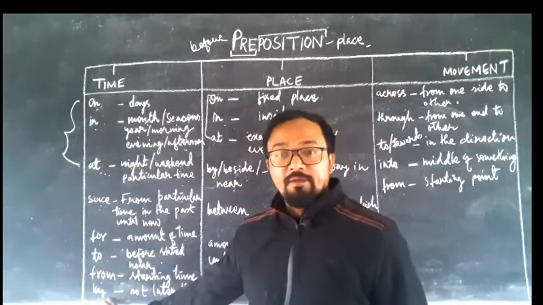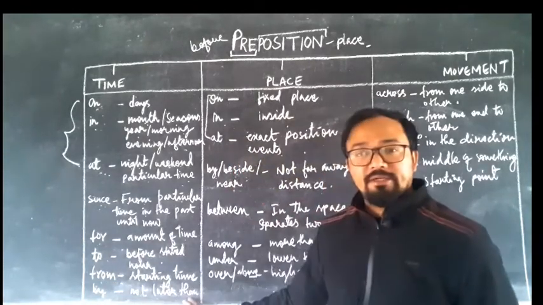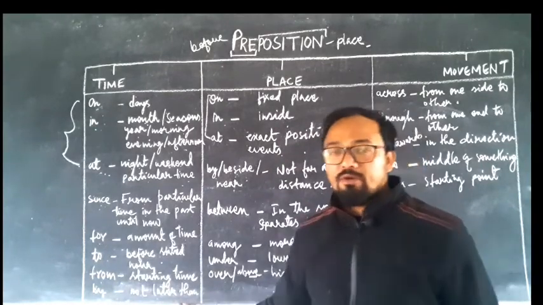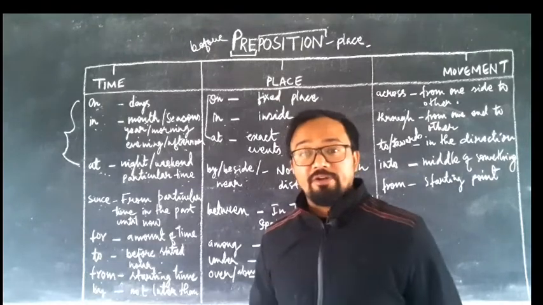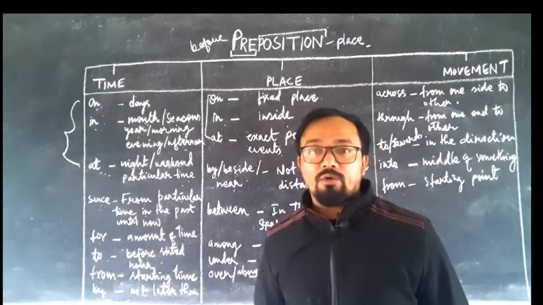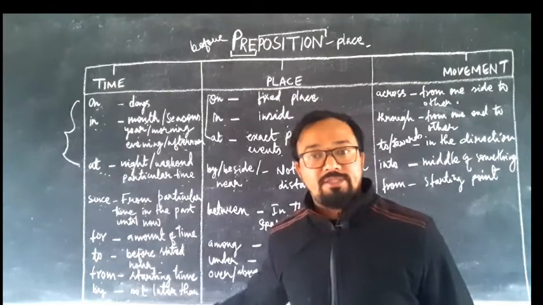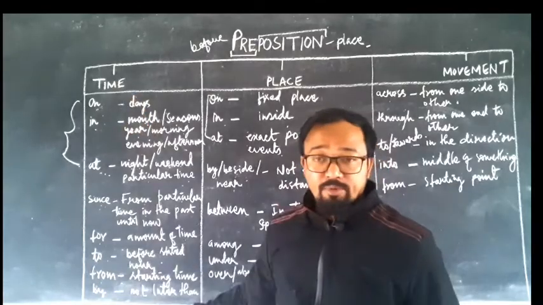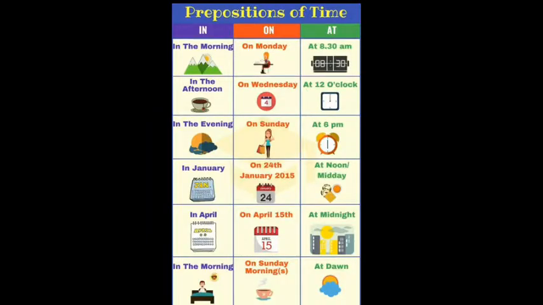By is indicating not later than, meaning whenever the word by comes, you think that it means not after that time. For example, the project work must be submitted by tomorrow, that means tomorrow is the last date. That is what by means. Are you clear? So that is preposition of time. These are a few examples of preposition of time.